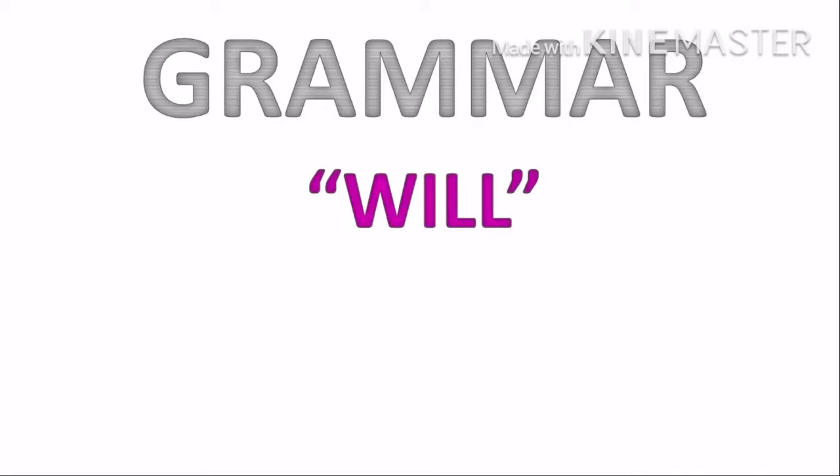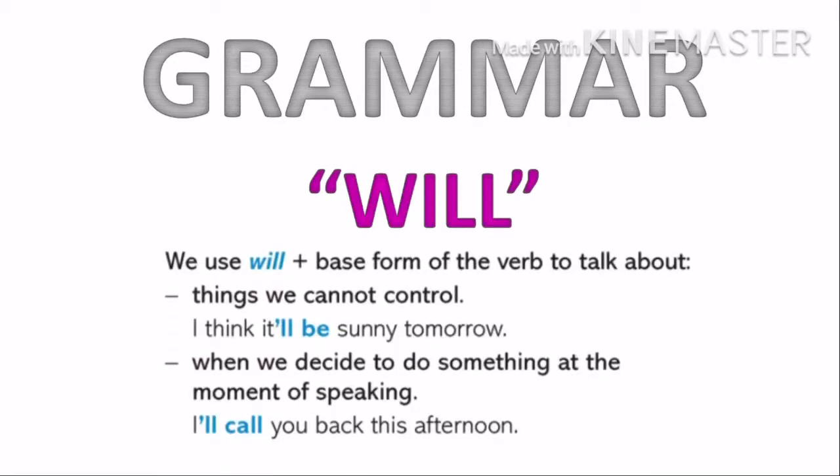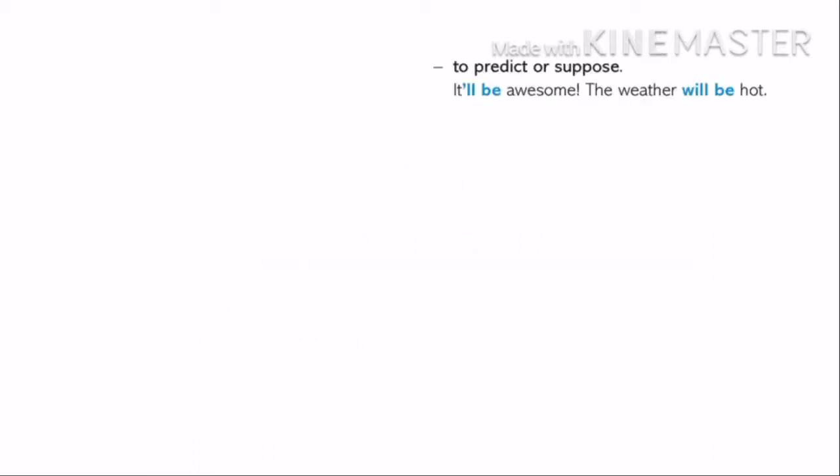Okay, grammar with will. We use will and the base form of the verb to talk about things that we cannot control. Example, I think it'll be sunny tomorrow. Or when we decide to do something at the moment of speaking: I'll call you back this afternoon. So we use will to predict or suppose, okay?